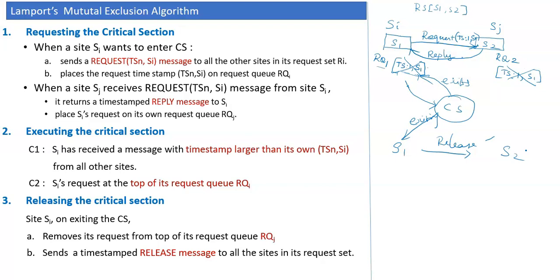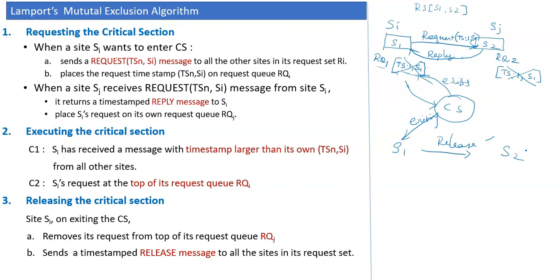On executing the critical section, the site has to decide whether it is eligible to enter the critical section or not. The context here is, is there more than one request? Then the site can decide whether its own request is lesser than the others, that is, the received timestamps are larger than its own, meaning its own timestamp is lesser.